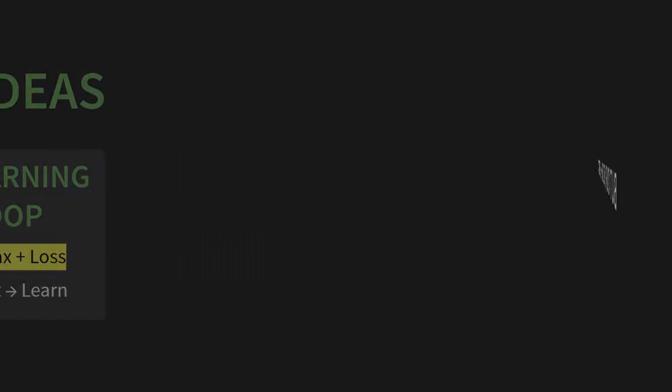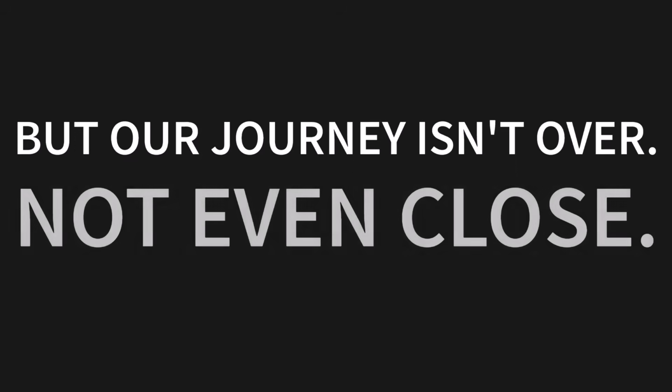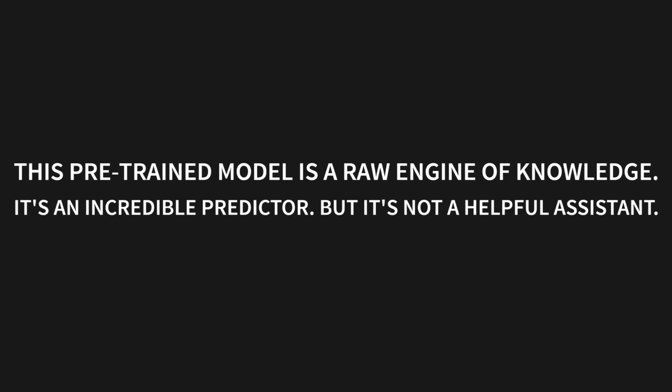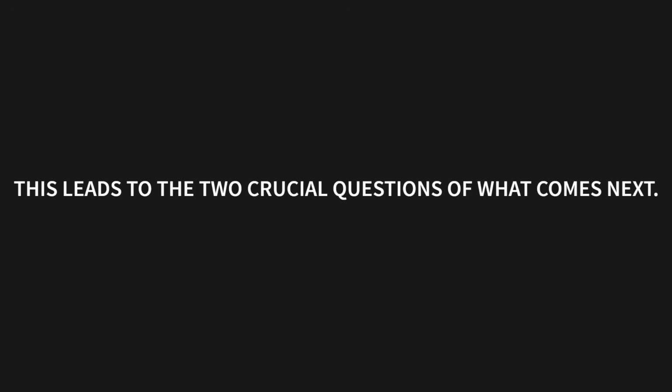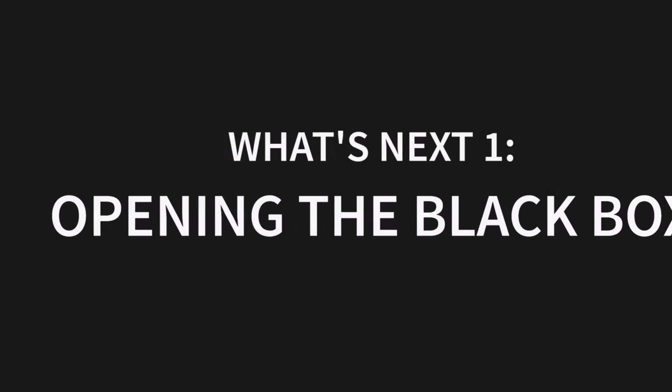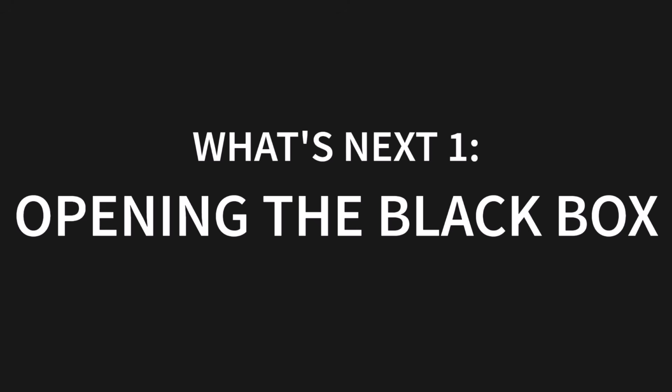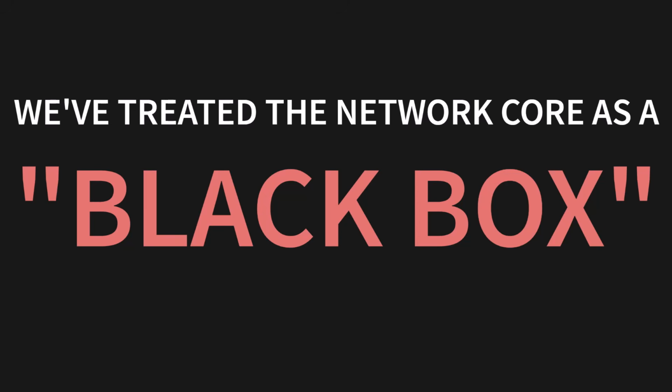But our journey isn't over. Not even close. This pre-trained model is a raw engine of knowledge. It's an incredible predictor, but it's not a helpful assistant. This leads to the 2 crucial questions of what comes next. First question, opening the black box. Throughout this whole video, we've treated the core of the network as a black box.